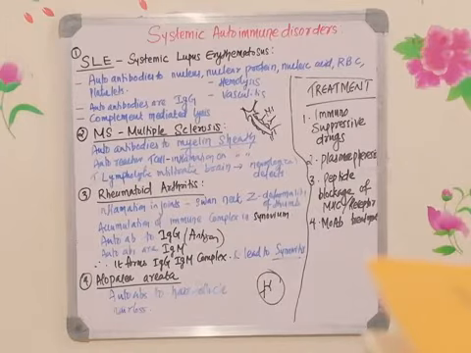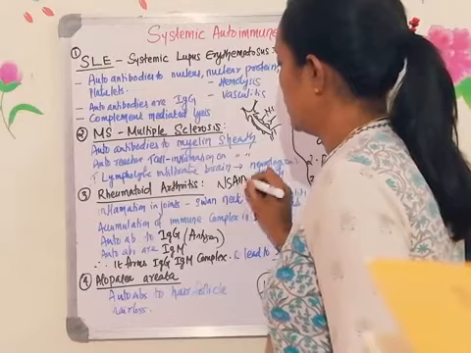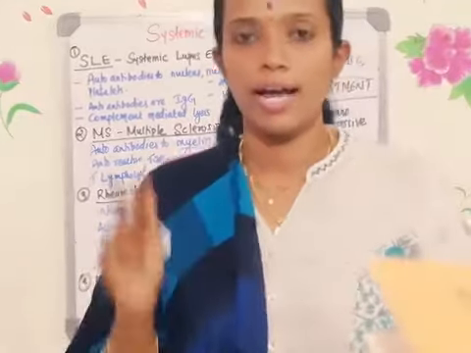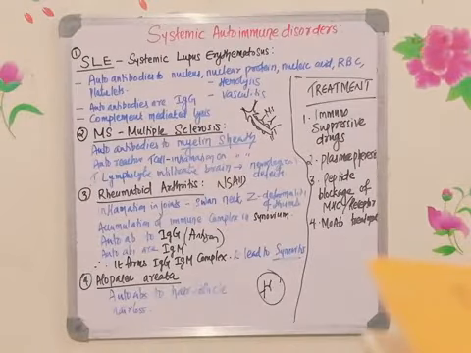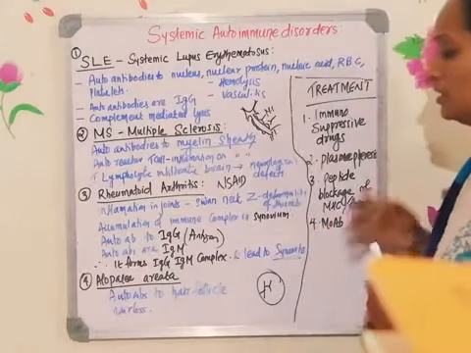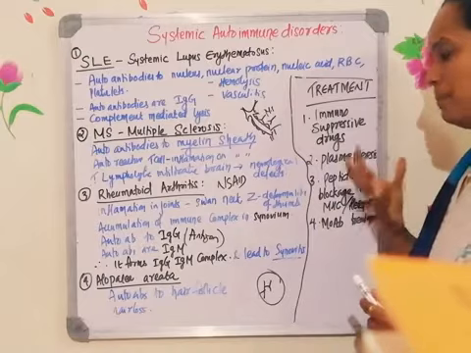Treatment for rheumatoid arthritis is that they need to take painkillers. Usually the painkiller given for arthritis is an NSAID, a non-steroid anti-inflammatory drug. What is NSAID? Non-steroid anti-inflammatory drug. That will be given. They have to take this drug throughout their life, so that they can live with less pain. The pain will not go completely, but if they take this medicine the pain will be a little less.